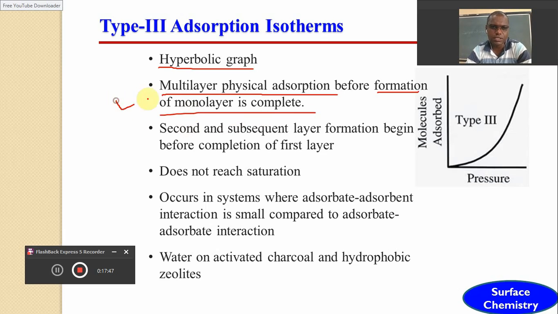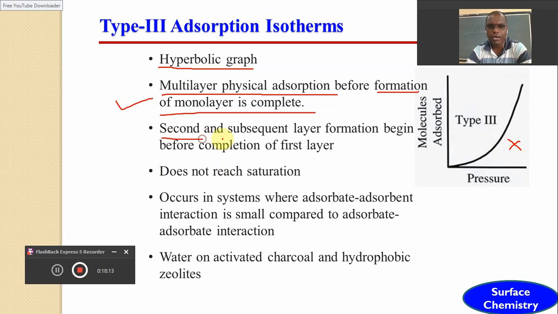But in this case, the process of multilayer physical adsorption gets started before the completion of the monolayer. It's very important, and that's why this type of adsorption isotherm does not have any transition point, any point at which the process of monolayer gets complete and the process of multilayer adsorption gets started. So there is no transition point.